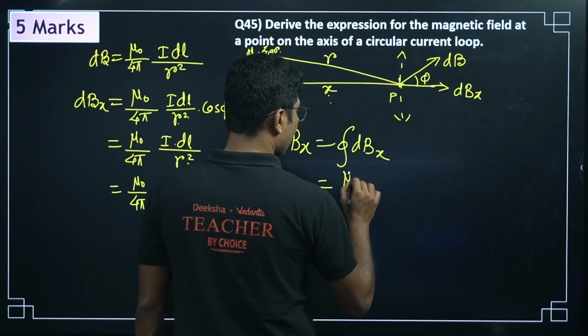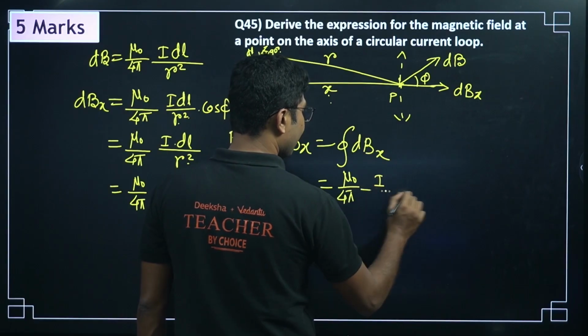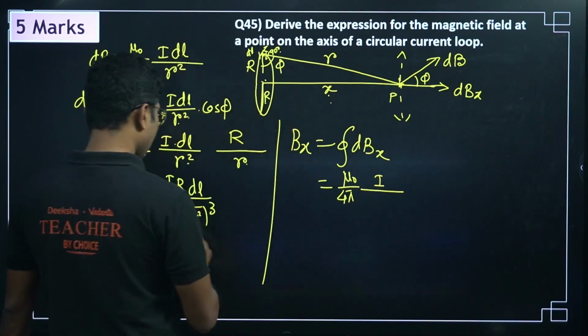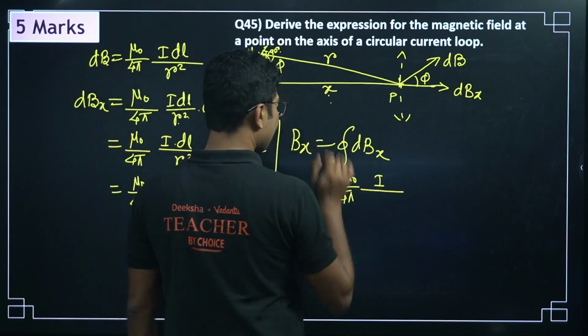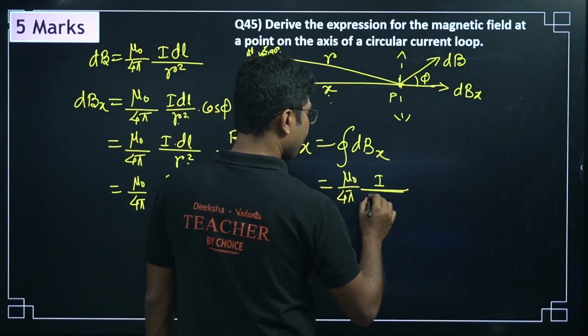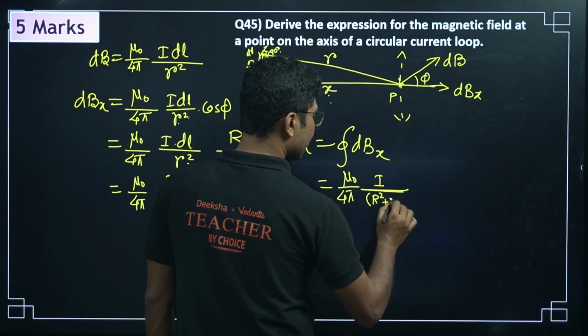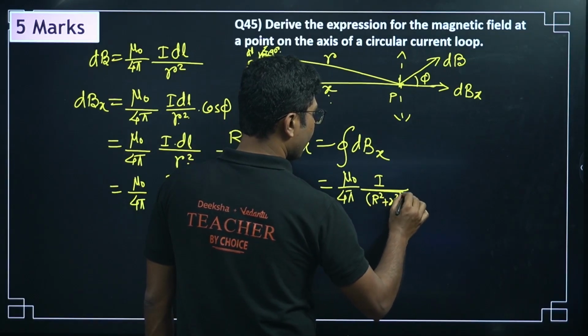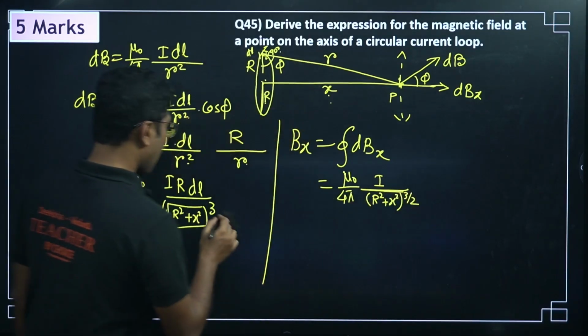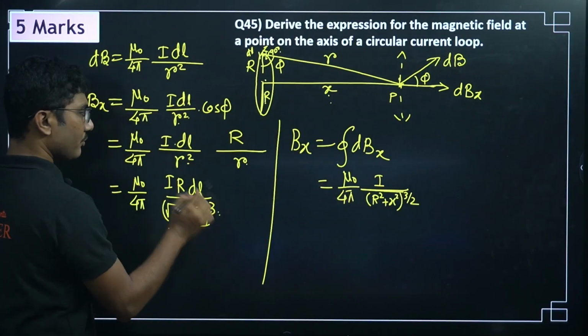Obviously mu naught is constant, 4 pi is constant, I is constant, and R and x are also constant. Even though x appears to be a variable, it is constant in this particular case, and we can write this as R square plus x square to the power 3 by 2. Power 3 is coming from this bracket and half is coming from the square root.